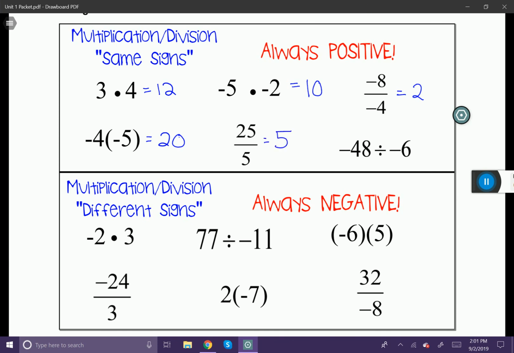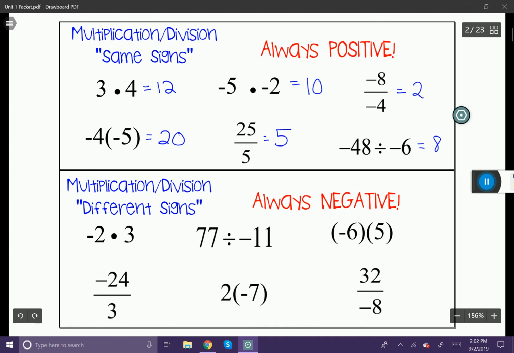All right. The next one is very similar here. You can see -48 divided by -6. That's going to give us a positive number, and that's going to give us a +8. You can see the same pattern worked in all 6 of these problems.